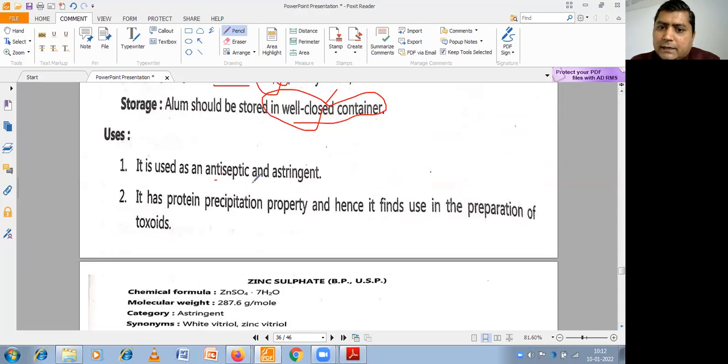It can be used as an antiseptic and astringent. We use alum as an after shaving lotion, and it has protein precipitation property. It can also be used in the preparation of toxoids. Students, toxoids are used as immunity boosters, like vaccines, antitoxins and toxoids. So these can be prepared by using alum.